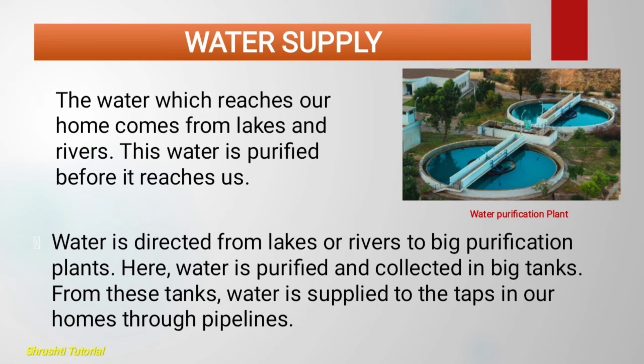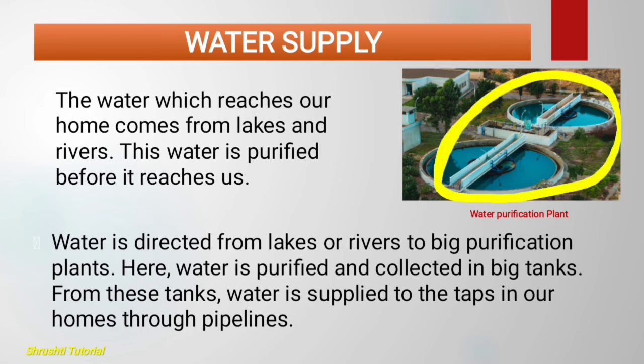Water supply. The water which reaches our home comes from lakes and rivers. This water is purified because we cannot directly use the water coming from lakes and ponds. We have to purify the water before it reaches our home. Water is directed from lakes or rivers to big purification tanks. Can you see? These are the big purification tanks. Here water is purified and collected in big tanks. From these tanks, water is supplied to taps in our homes through pipelines.